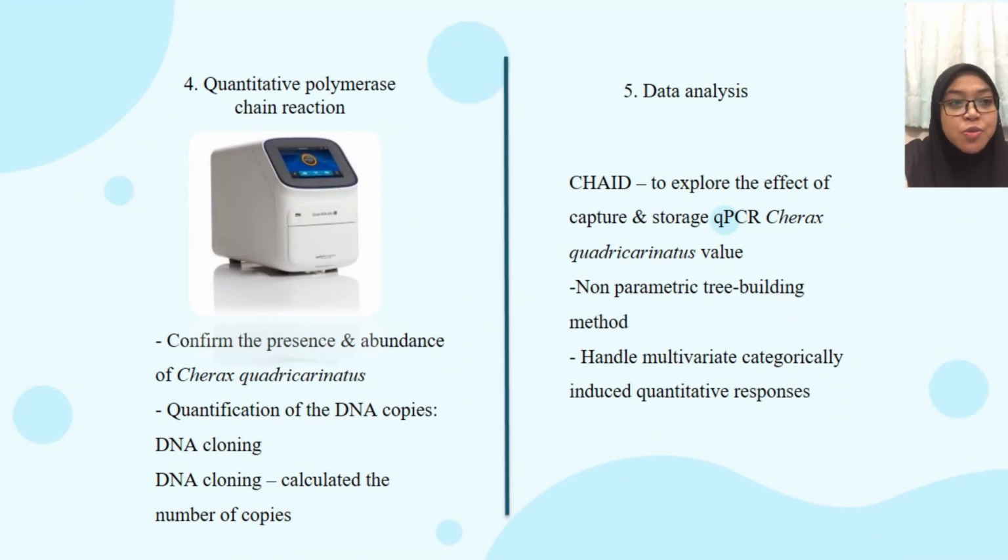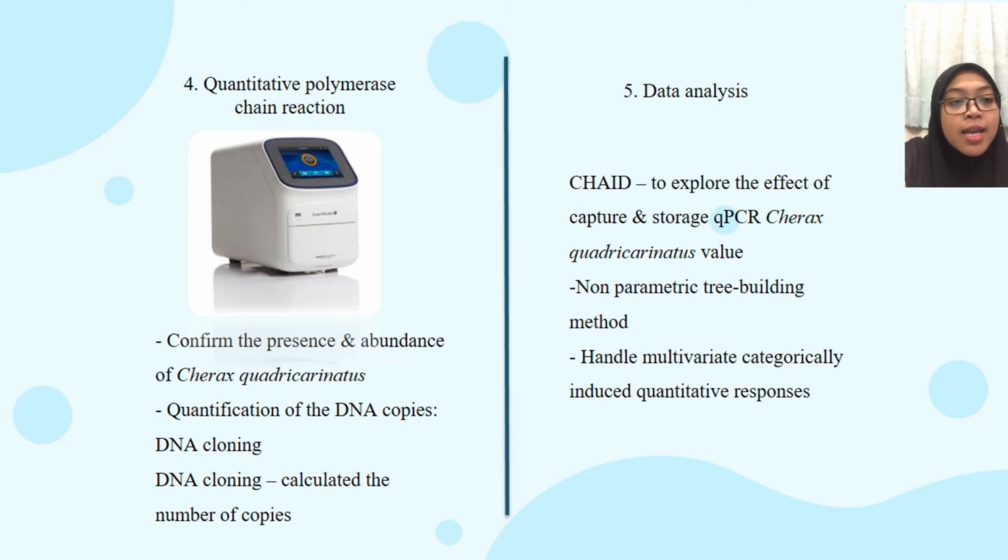Next methodology, qPCR will be used to confirm the presence and abundance of Cherax quadricarinatus DNA in the water samples. The quantification of the DNA copies will be created using DNA cloning. DNA cloning will calculate the number of copies and will be used as a template for the standard curve.